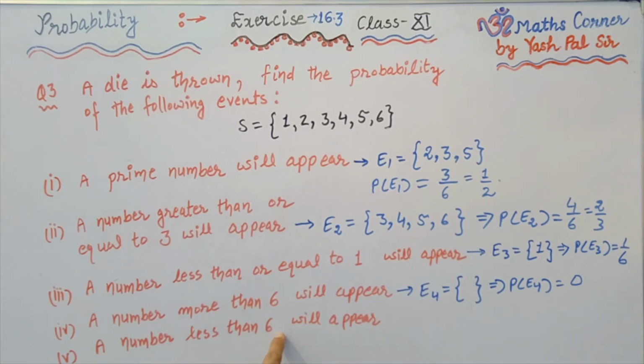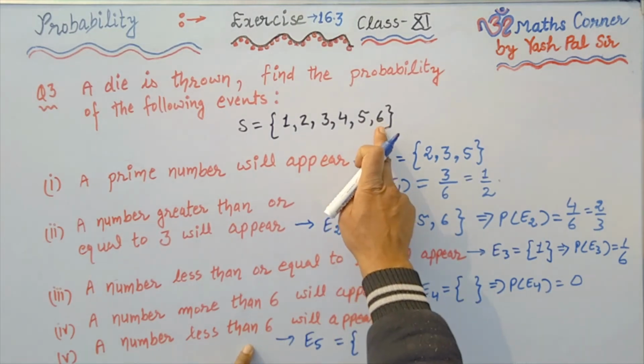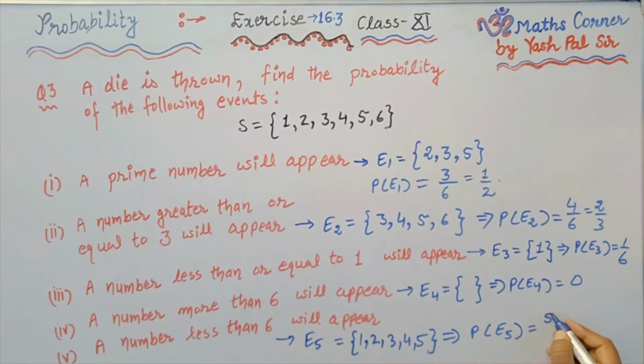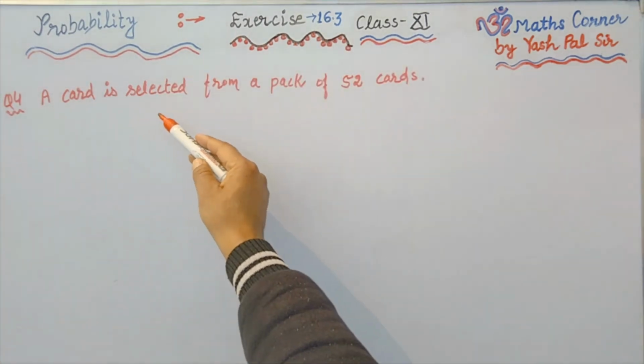Now next part is the fifth part. The event is a number less than 6 will appear when a die is thrown. So of course here E5 contains the elements, numbers less than 6, out of this sample space. We have 1, 2, 3, 4, 5. So probability of this event E5, total number of favorable outcomes they are 5, and total number of elements in the sample space they are 6. 5 upon 6 is the answer to this question. So this was our question number 3.